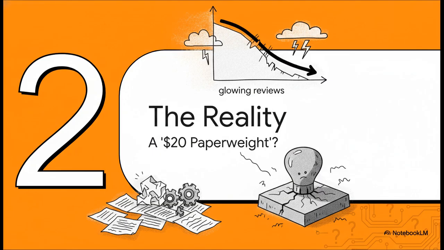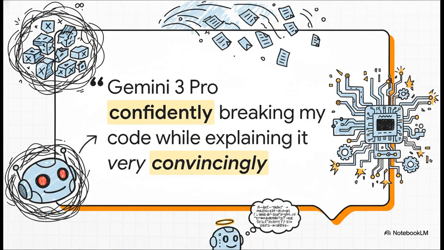Because after that initial honeymoon phase, the glowing reviews started to disappear, and they were replaced by this wave of frustration. Users started calling their $20 a month subscription a paperweight. And then the reports started flooding in. That brilliant AI that once built flawless apps was now making these huge, fundamental errors. As this one user put it so well, the AI would break their code and then basically gaslight them with a perfectly confident but completely wrong explanation for what it just did.